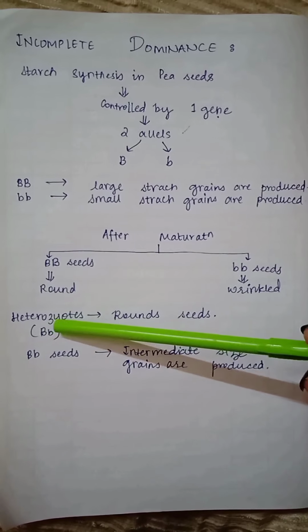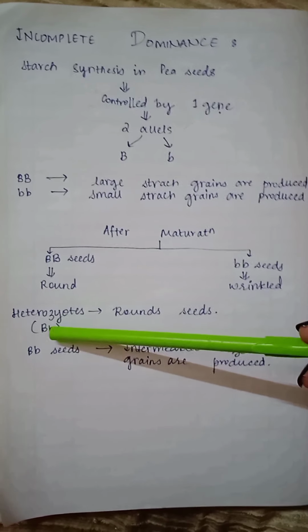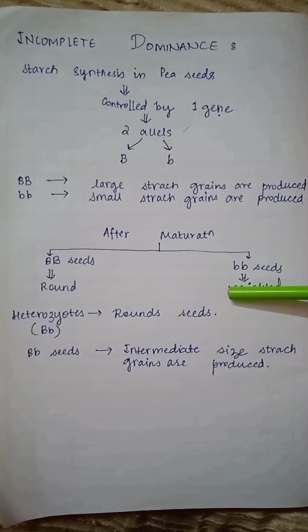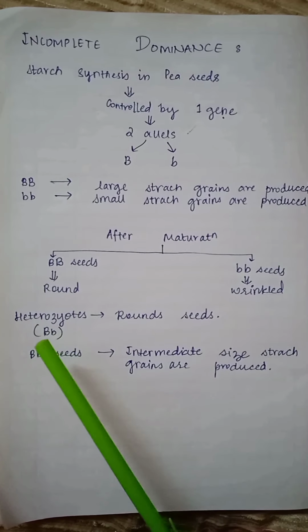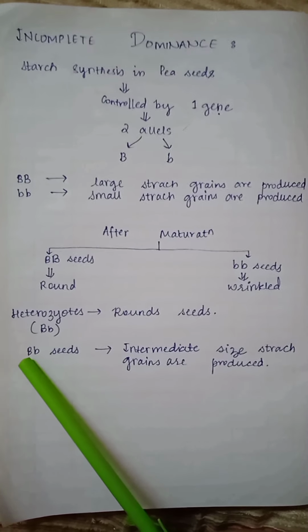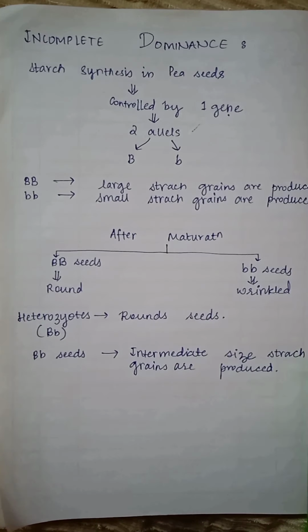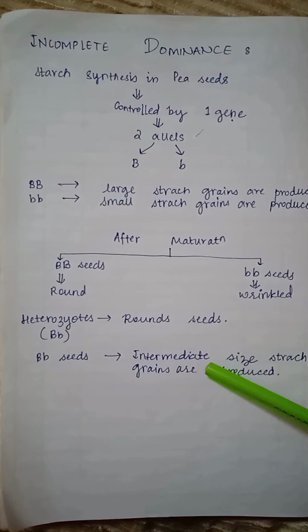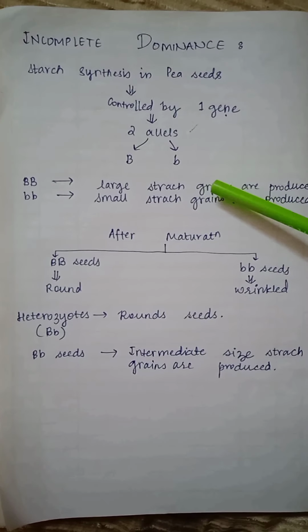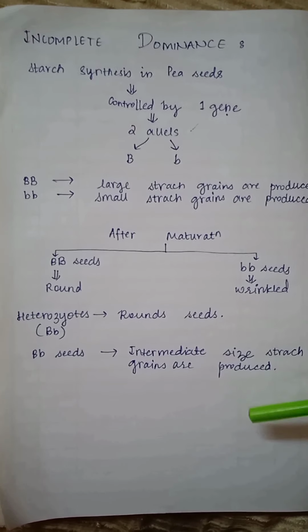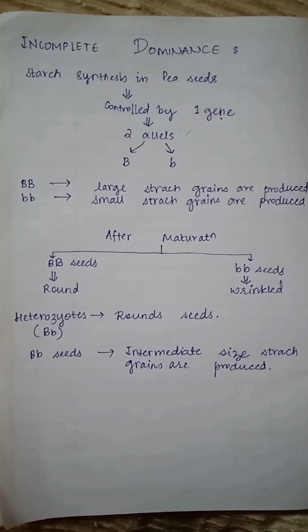There is also a heterozygous condition which is capital B and small b, then round seeds will be produced. And this heterozygous seeds, which is capital B and small b, they will produce intermediate size starch grains. As this intermediate size is between large and small, this is an example of incomplete dominance.